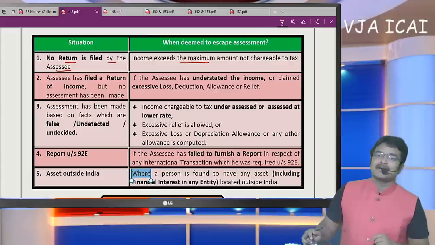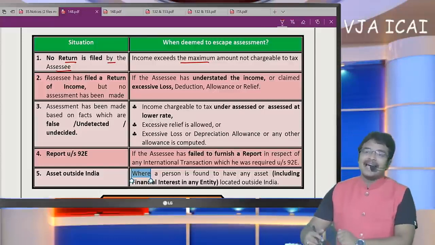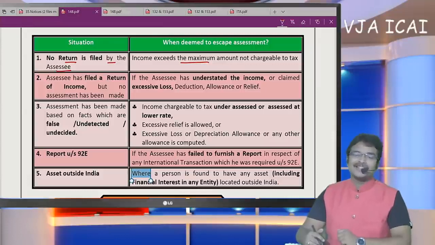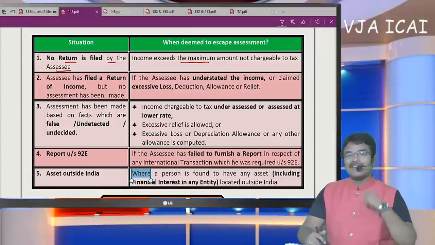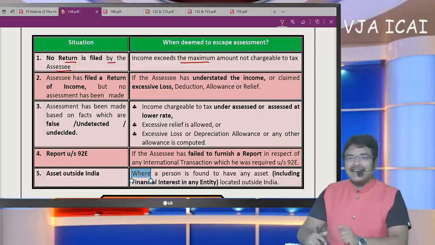Let me take an example. SSC has sold a building where capital gain arises, and such capital gain has not been disclosed in the return of income, or return of income is not filed by the SSC. In such a case, since there is a reason to believe in annual financial return, that means statement of financial transactions, sub-registrar office has submitted that this person holding PAN number has sold the property for 70 lakhs.